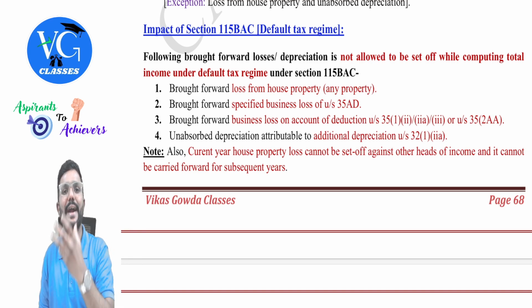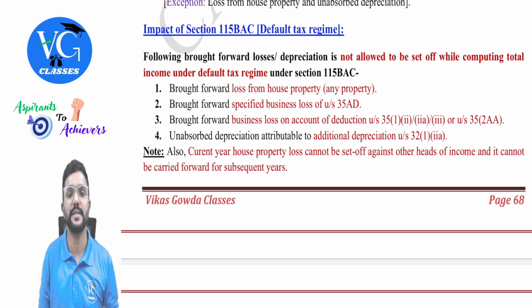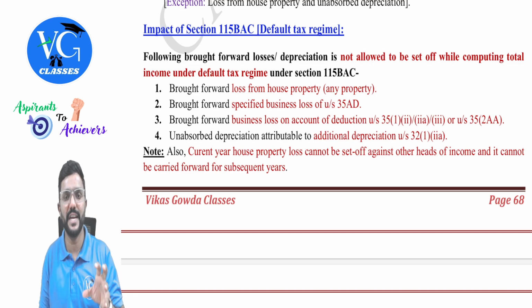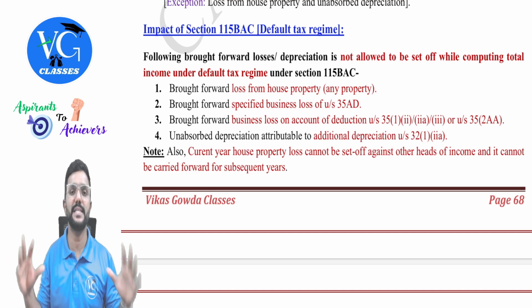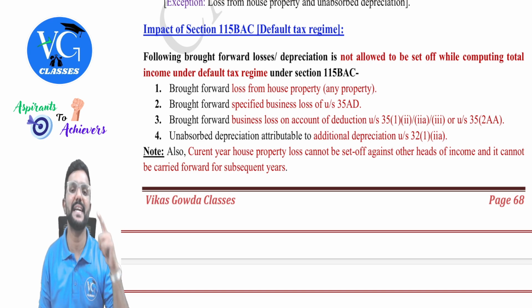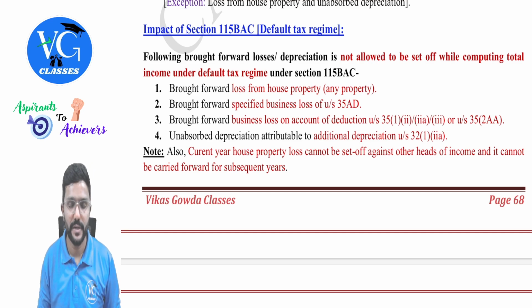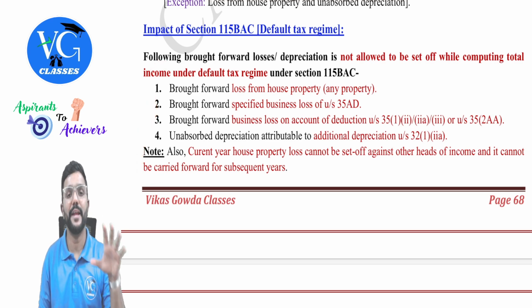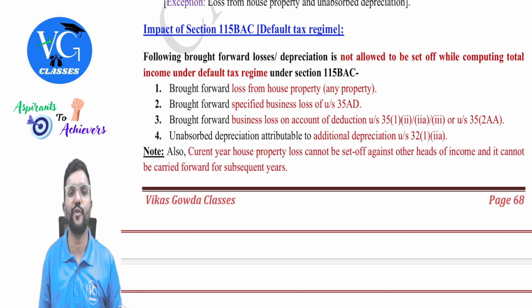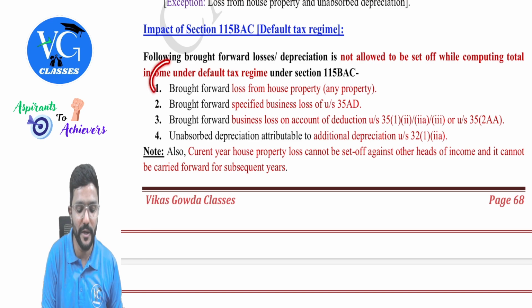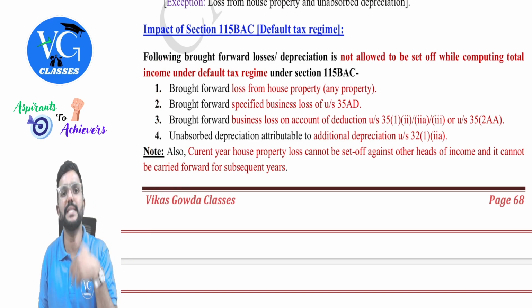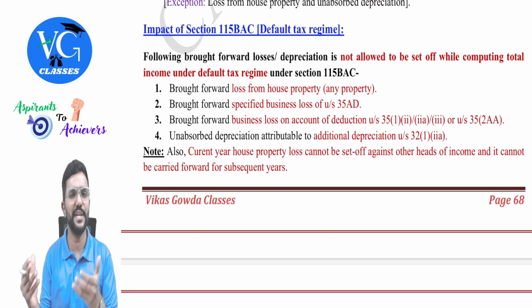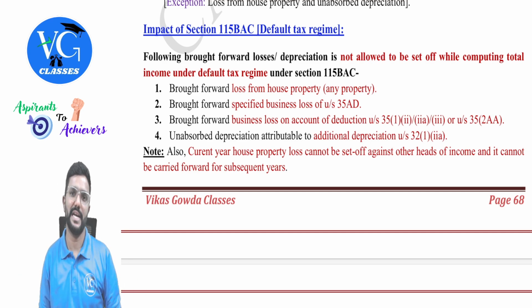Unabsorbed depreciation to the extent of additional depreciation cannot be adjusted against business income or any income when the assessee is under the default scheme. But whatever unabsorbed depreciation is there to the extent of normal depreciation can be adjusted against any income except salary and casual income, guys. Got it? So in simple terms, all this is not allowed under the default scheme. But if in the past the assessee was following the optional scheme and has a loss from any of these sources, can he bring it now and adjust it? No. Even though it is within 8 years or 4 years, still he cannot adjust it, guys.